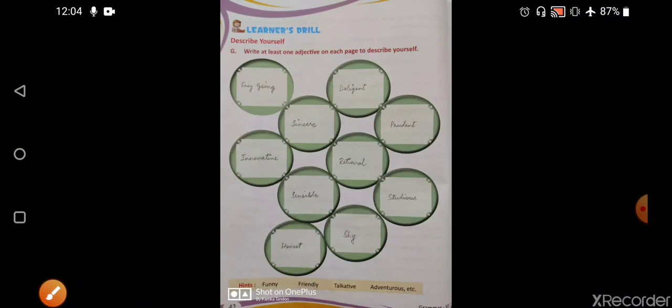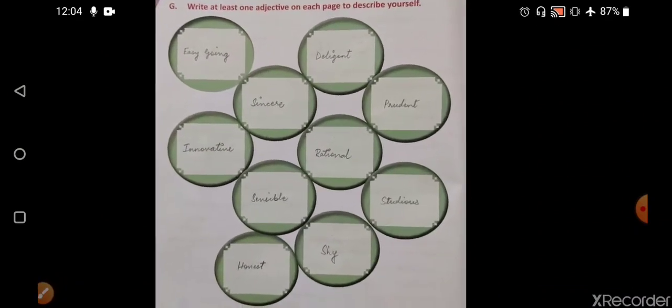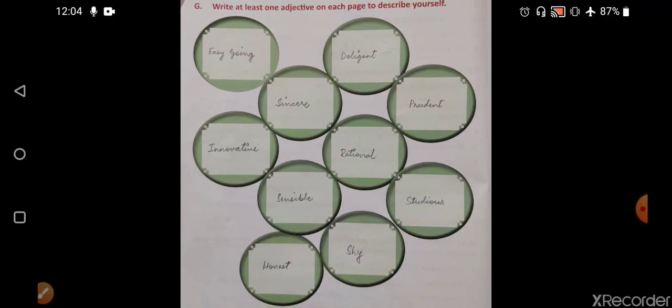Coming on to the next exercise. Write at least one adjective on each page to describe yourself. These are some adjectives that I have used. You can write any adjective that you think suits you. Alright, so here I have written easygoing, diligent, sincere, prudent, innovative, rational, sensible, studious, shy, honest. So you can write these also, and if you want, there will be a slight change in this question.